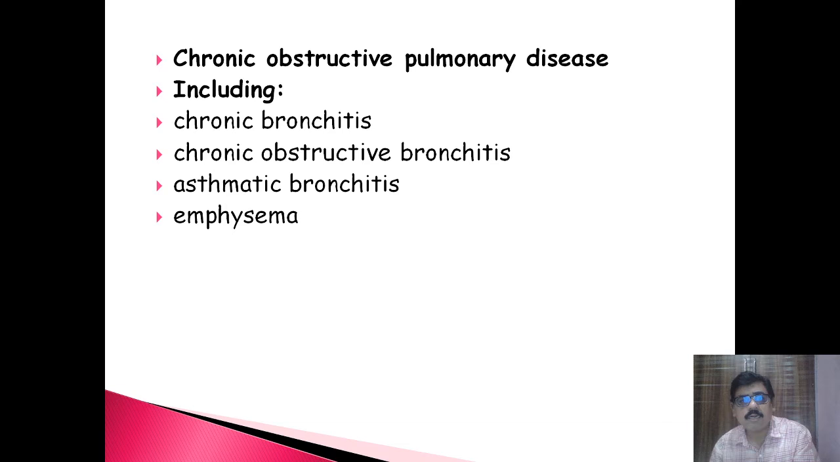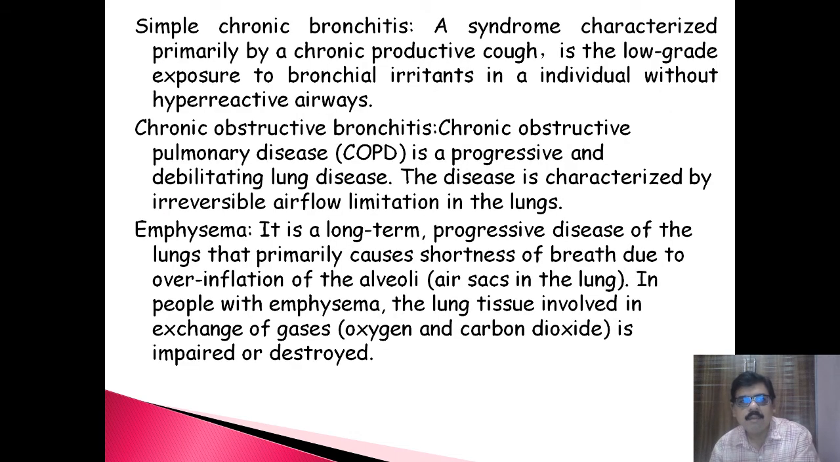Chronic obstructive pulmonary disease includes chronic bronchitis, chronic obstructive bronchitis, asthmatic bronchitis, and emphysema. Simple chronic bronchitis is a syndrome characterized primarily by a chronic productive cough. It results from low-grade exposure to bronchial irritants in an individual without hyperreactive airways. That is simple chronic bronchitis.